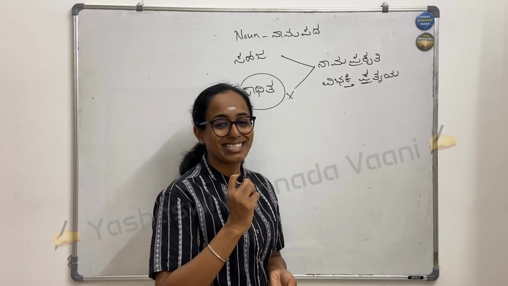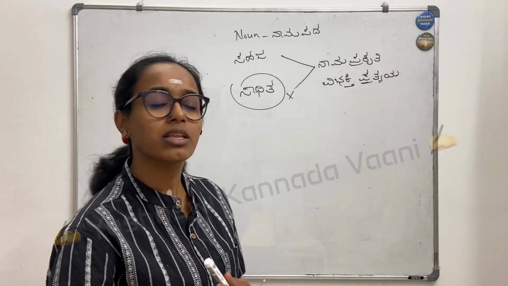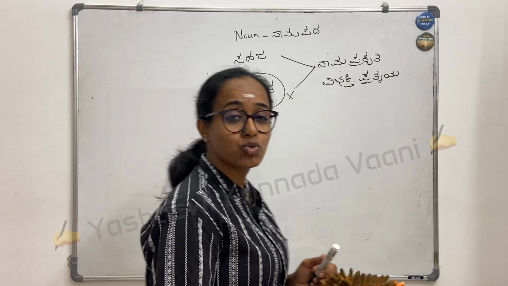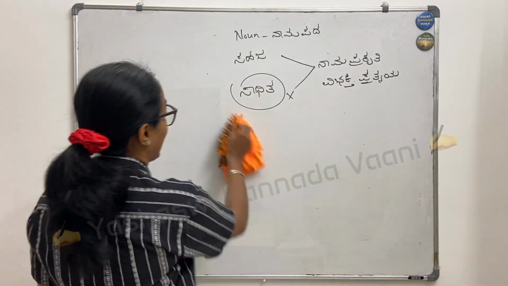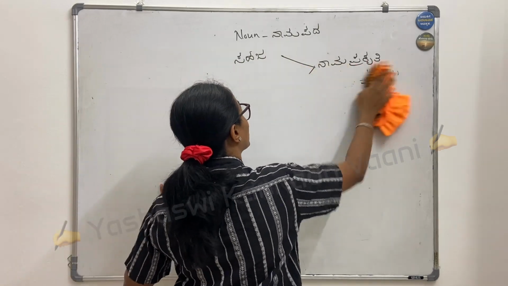So what is that exactly? Now let's learn the sahaja nama prakruti. There are multiple types, just like we have abstract noun, collective noun. Similarly here also we have.